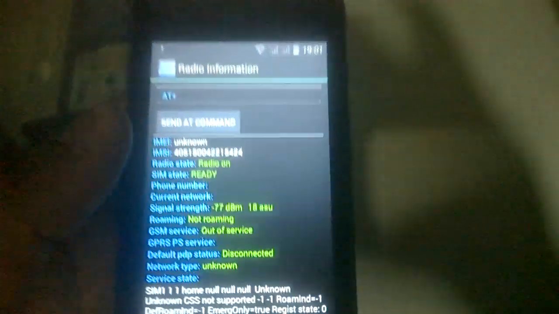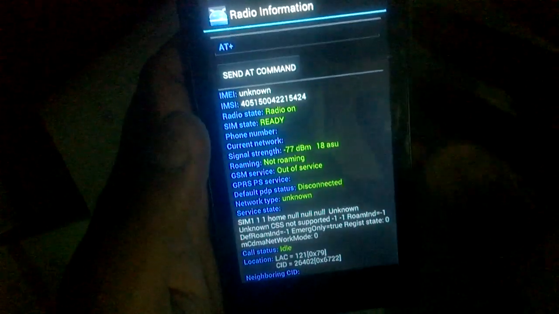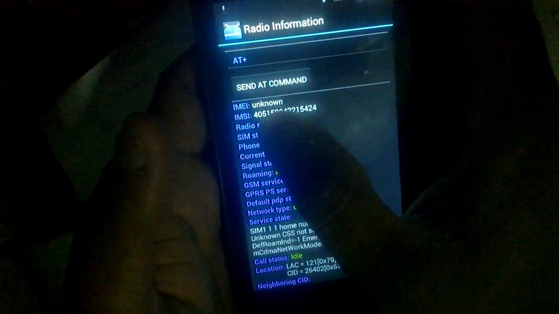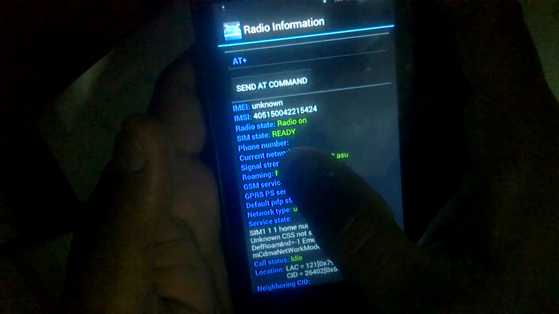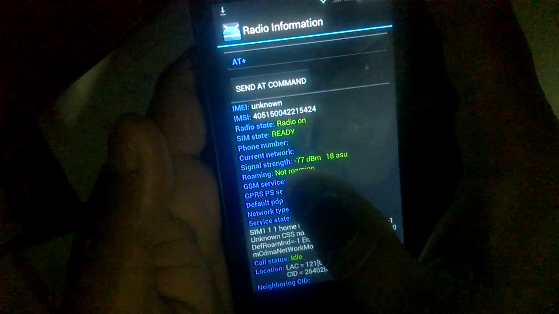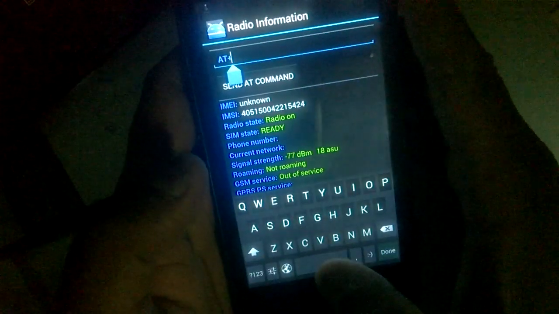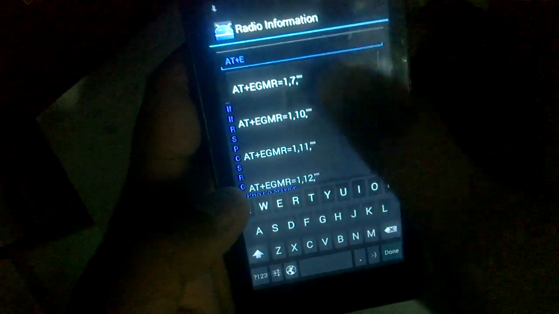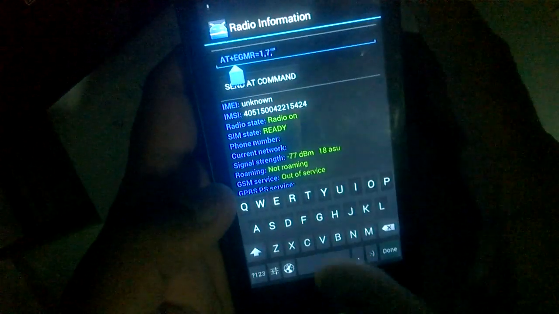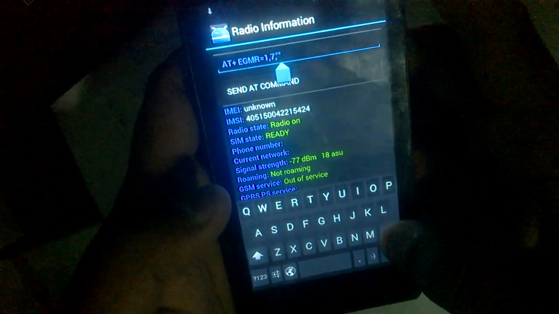As soon as you select phone 1, you will get so many options like IMEI, MSI, radio stats, SIM stat, phone number. Don't read it completely because we need to repair our IMEI. Stay focused on it.